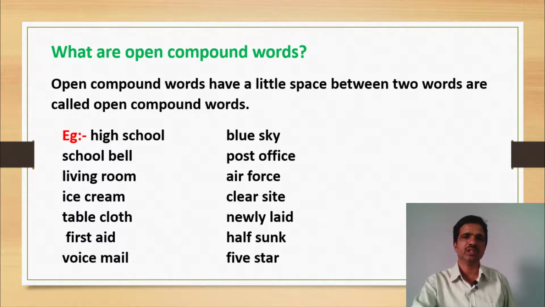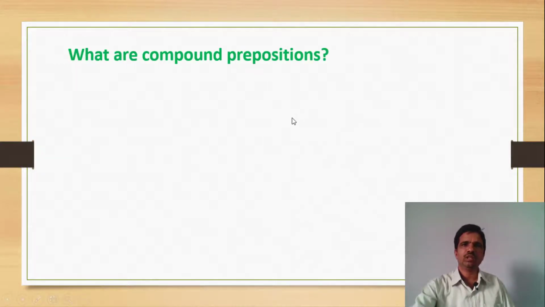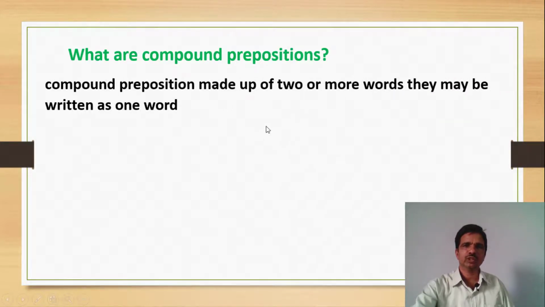So that's why there is no confusion among the three for easily identifying them in the examinations. Let us know about compound prepositions. What are compound prepositions? Compound prepositions are made up of two or more words. They may be written as one word. This is called compound prepositions.